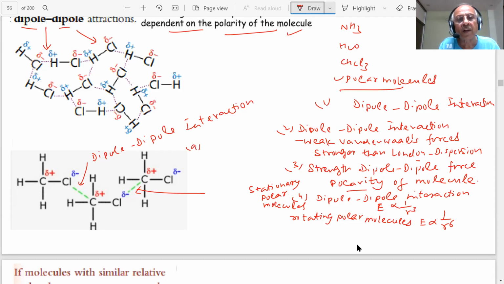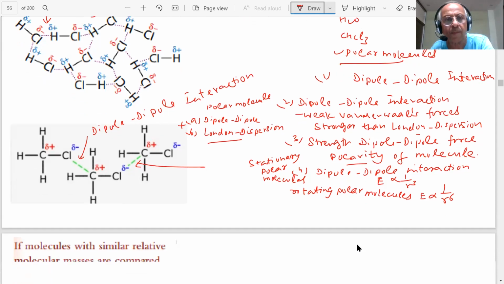For polar molecules, you have dipole-dipole interactions, and also you have London dispersion forces. Both are there, so they will add up. The result is a cumulative effect.